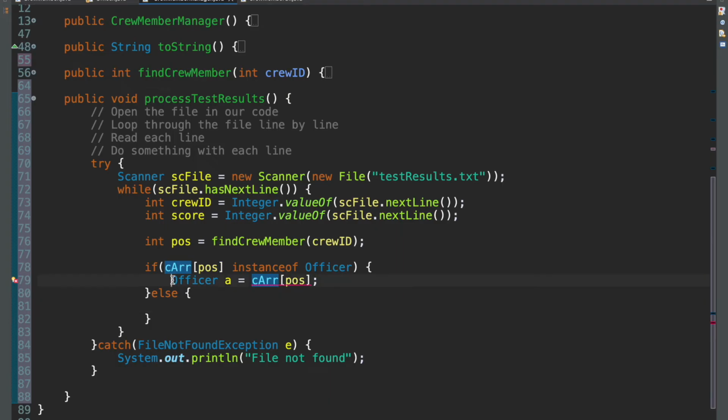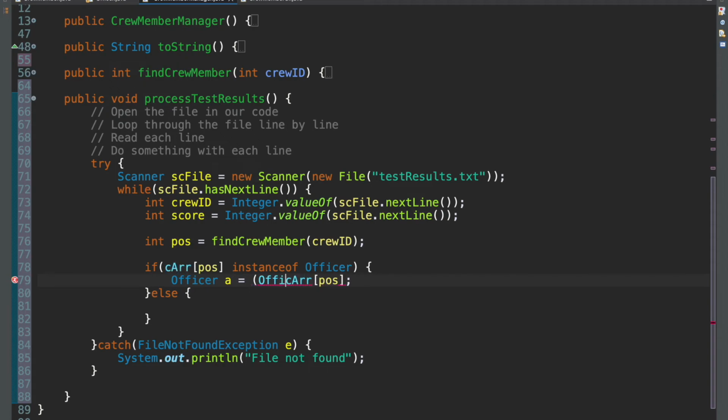But we can't just say Officer a is equal to crew at position, because Java says, wait, relax. This could either be a crew member or an officer. There's no way for me to know whether it's a crew member or an officer, right? So to ensure that we're dealing with an officer, because we already know that we are, we have to make it explicit. We have to tell Java explicitly that this is an officer.